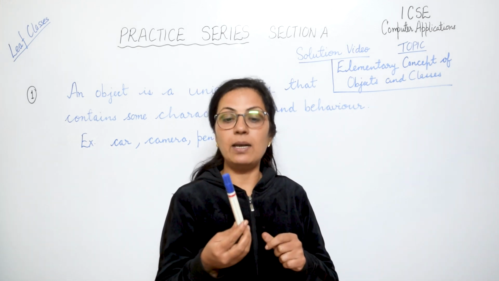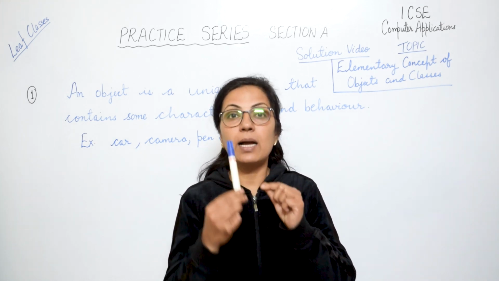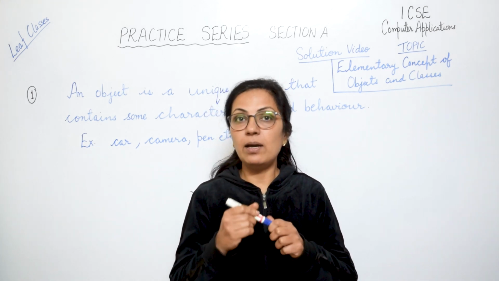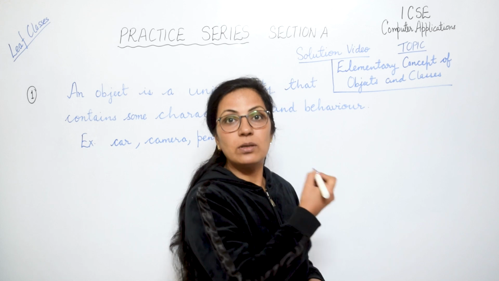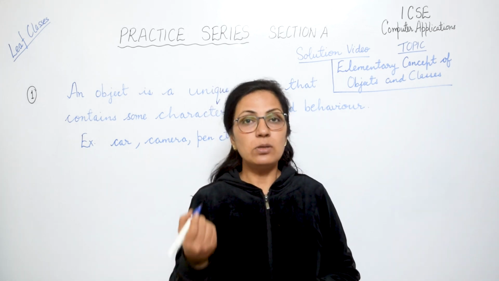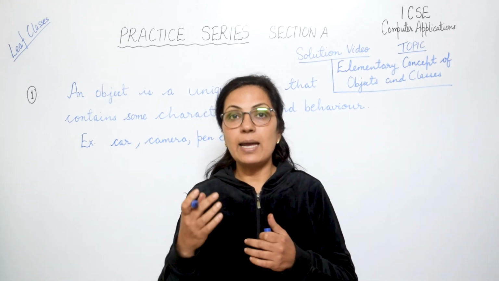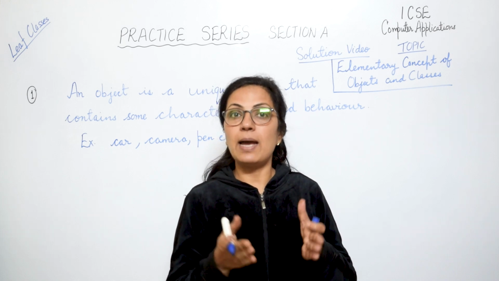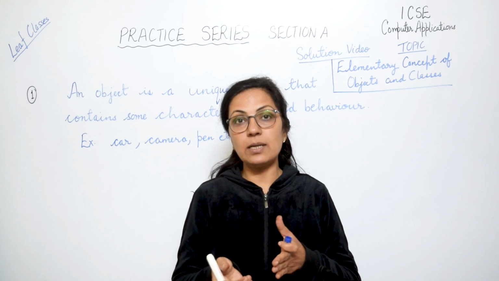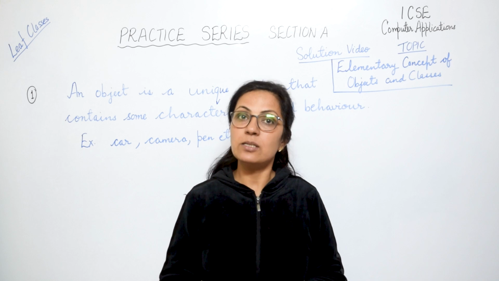Characteristics of the pen: the company of the pen, the dimensions of the pen, the color of the pen, all these are the characteristics. And the behavior: it is used to write on the whiteboard, it is used to mark something on the paper. So these are the behaviors. In software language, the characteristics are termed as data. The data members are the characteristics of the object, and the behavior of the object is termed as functions or methods.